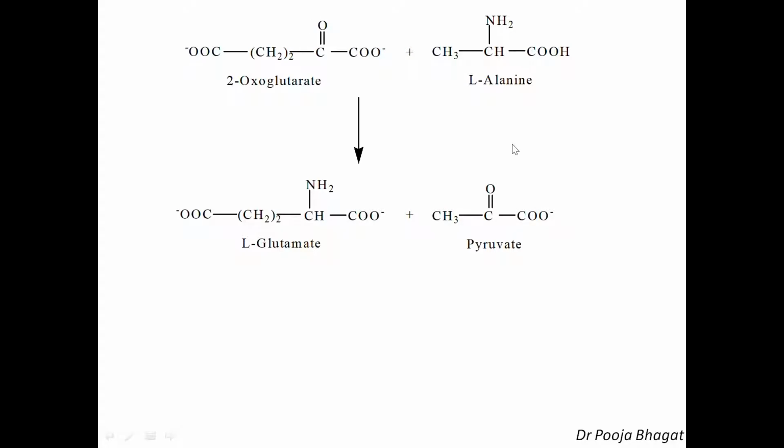So first, the name of the substrates. Substrates are 2-oxoglutarate and L-alanine, and it is a transfer of the amino group, and the amino group is transferring from L-alanine to 2-oxoglutarate. So there are two substrates, so you have to write both the substrates separated by a colon, and since here the amino group is transferred from L-alanine, the L-alanine will come first, so it is L-alanine colon 2-oxoglutarate.